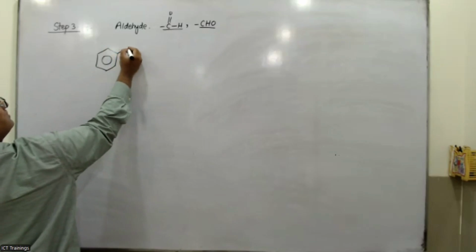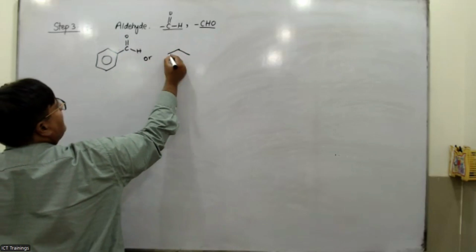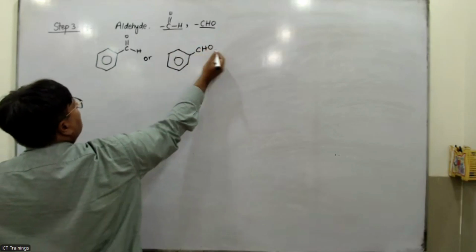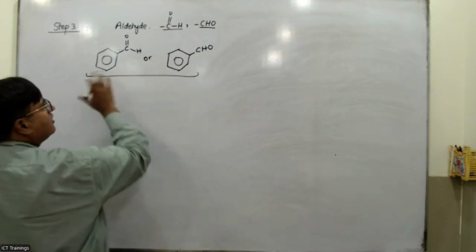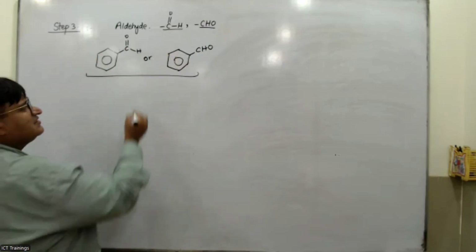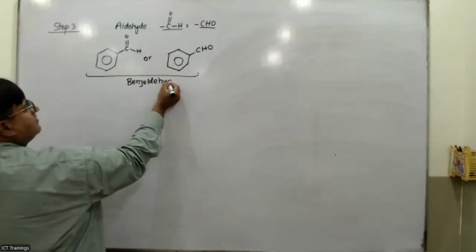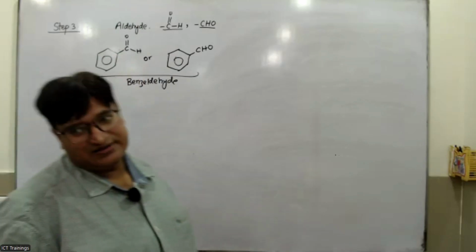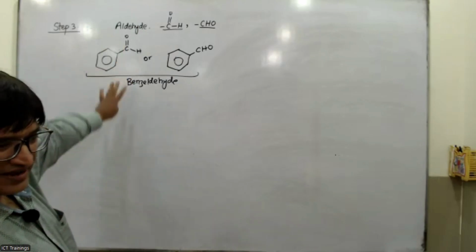So this is C double bond O and H, or it could be written as benzene-CHO. So CHO or C double bond O H mean the same. Both of them have very different naming. If the aldehyde is directly attached to the benzene, that is called benzaldehyde. So you should join the aldehyde word with the benzene to become benzaldehyde. So this is your step 3. It has only one option for the aldehyde group.